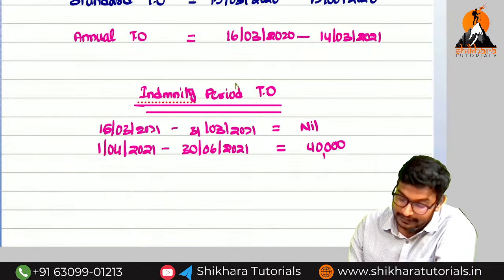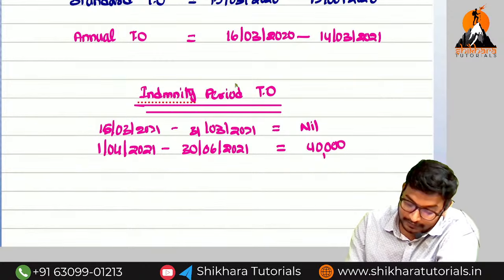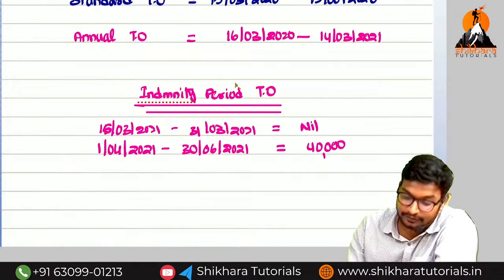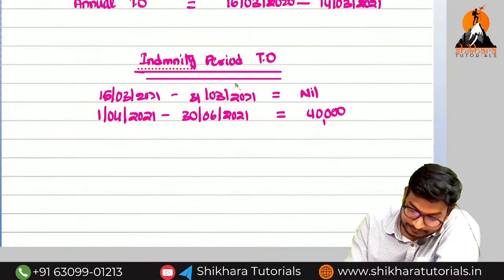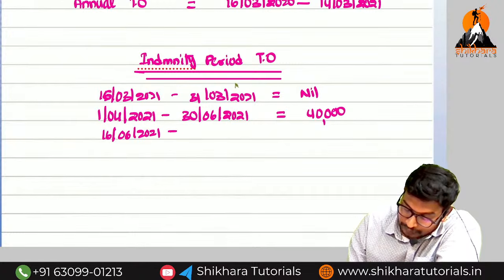But here extra 15 days are there. In this period, we are having extra 15 days. We need to reduce that extra 15 days turnover. So what is the extra 15 days we are having? 16 June 2021 to 30th June 2021.